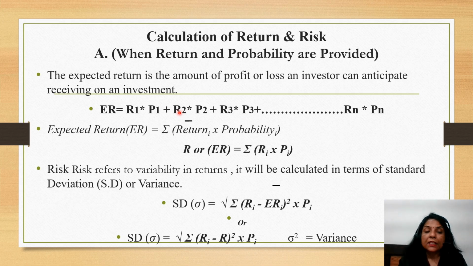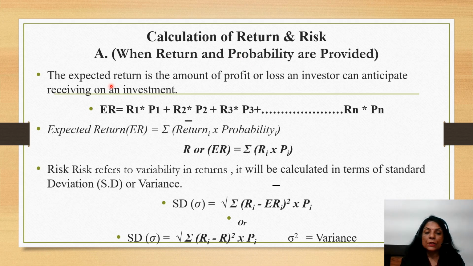Now expected return can be calculated based on two formulas. One is when the probability, that is, the chances of return being this much with this probability, is there; then the formula is different. So first I am discussing how to calculate the expected return when the return and probability have been provided.